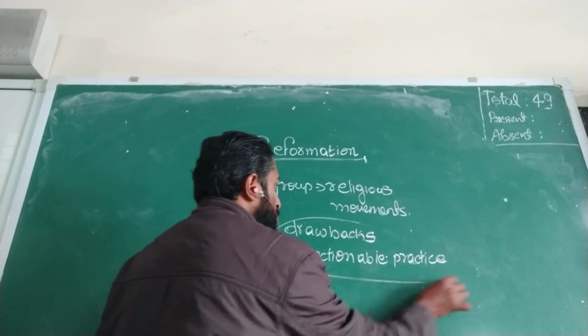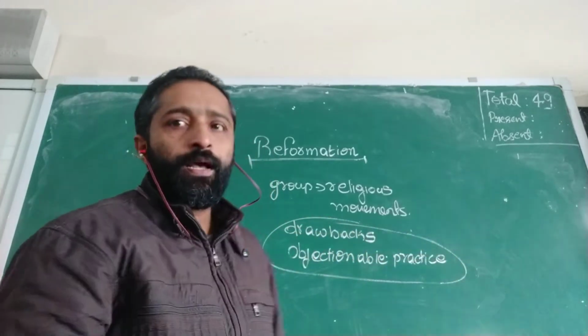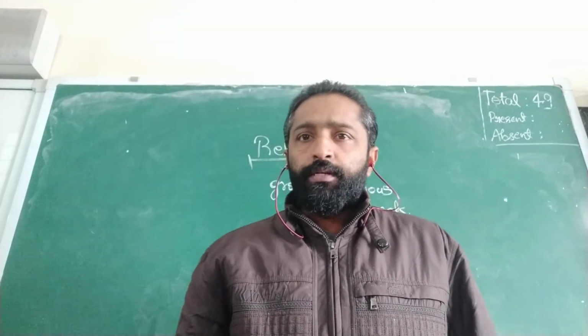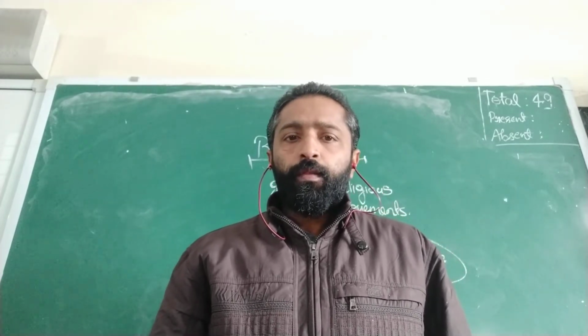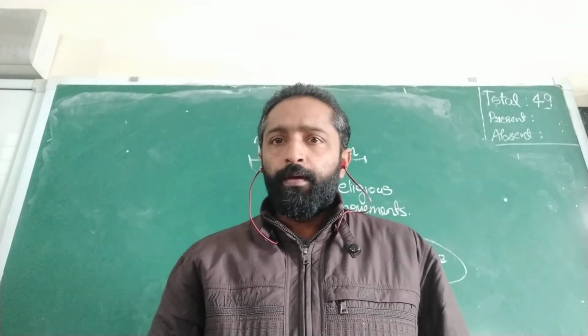Clergy includes the priests, nuns, sisters, etc. So this is what you mean by the term Reformation.